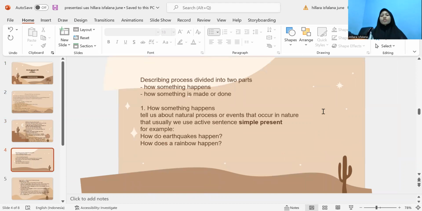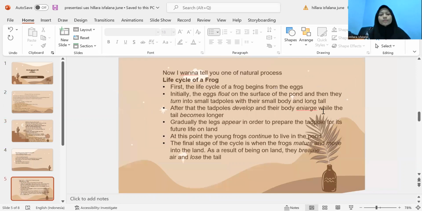Describing process is divided into two parts. First, how something happens. Second, how something is made or done. How something happens tells us about natural processes or events that occur in nature. That usually we use active sentence, simple present. For example, how does an earthquake happen? How does a rainbow happen?